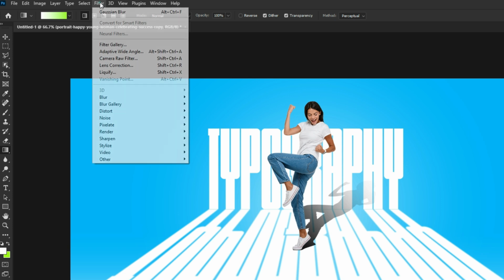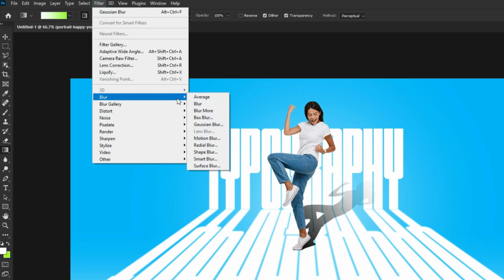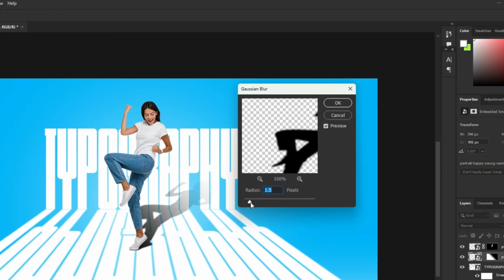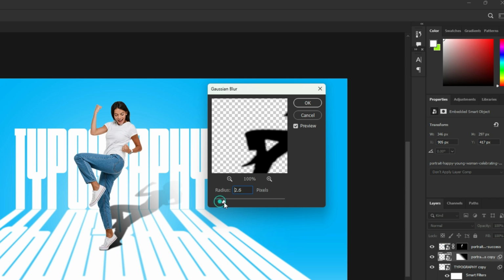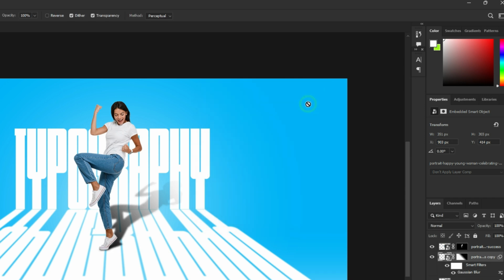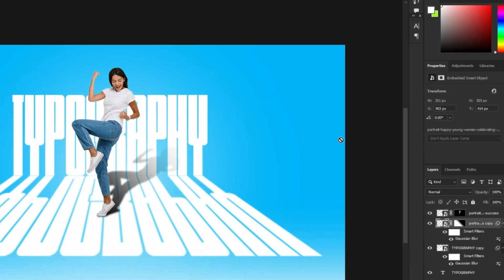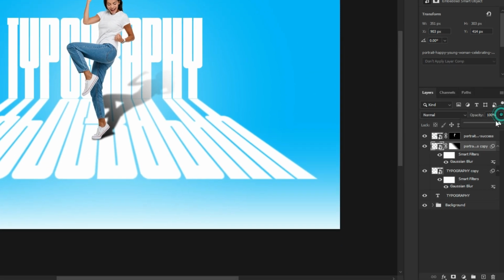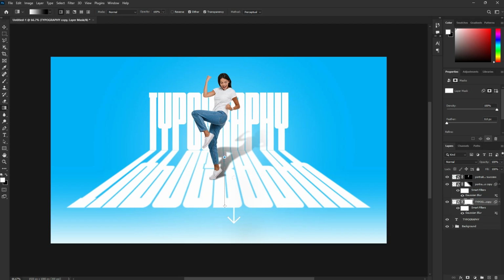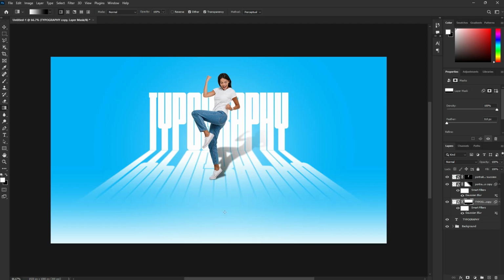Go to Filter, Blur, and choose Gaussian Blur. Set the value to around 2.9. Click OK. Reduce the opacity to around 70%. Select the text layer. Add a layer mask. With the gradient tool, draw a gradient like this.